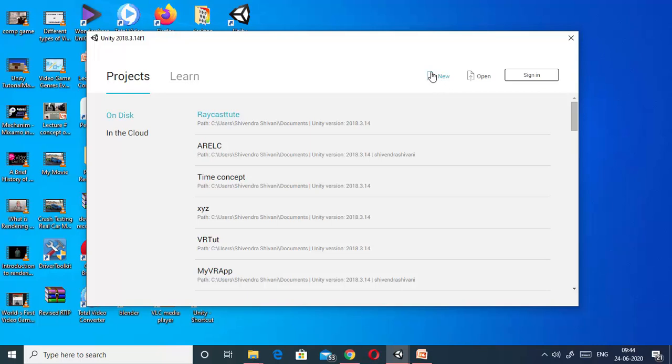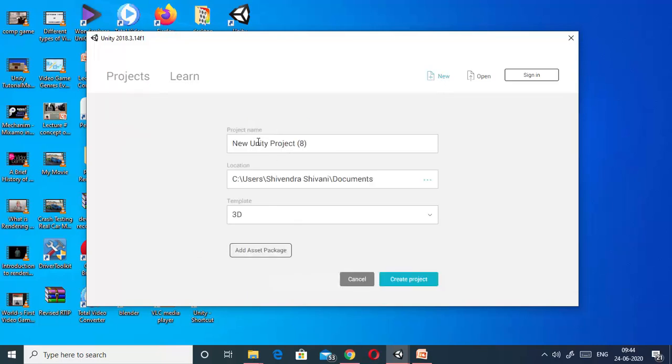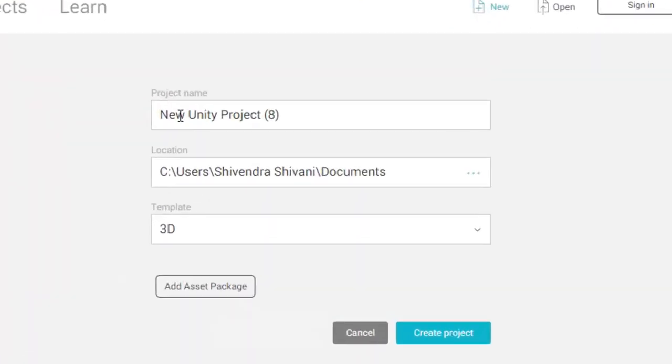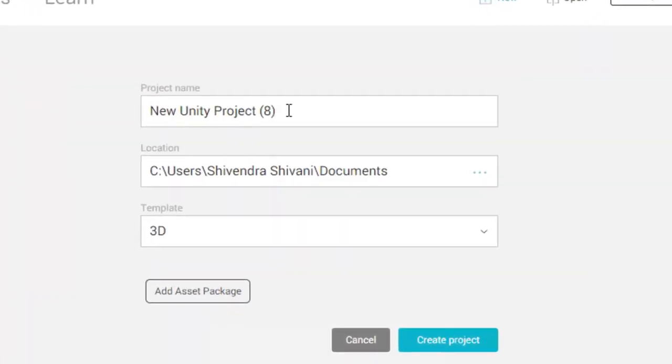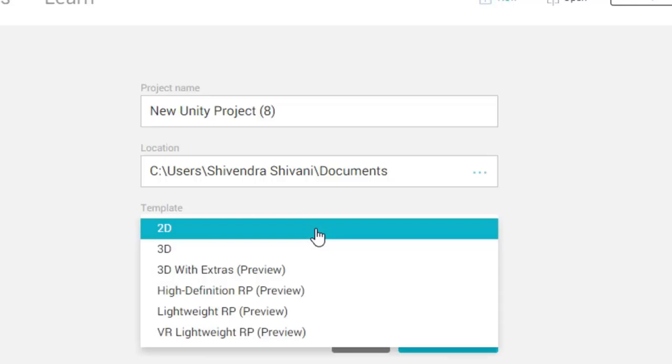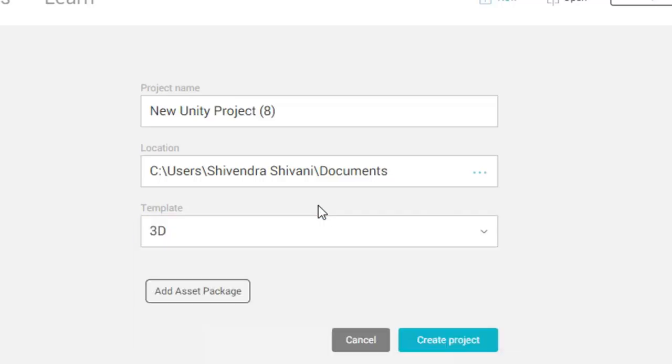Suppose I am taking a new project. Now you can see that here I have three options. One is the project name. Write your project name whatever you want, then the location where you want to save it, and the template, which is nothing but 3D, 2D, high definition RP, lightweight RP. There are various options. I am interested in 3D games, so I will select 3D. After that, here you can see Create Project. Whenever you click on this, the basic GUI of Unity will be opened.